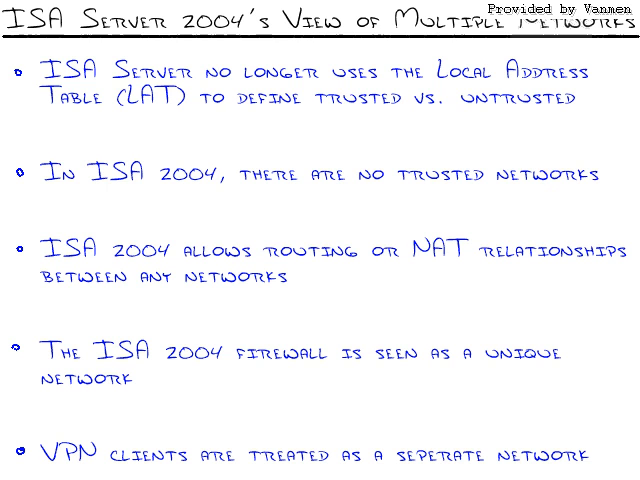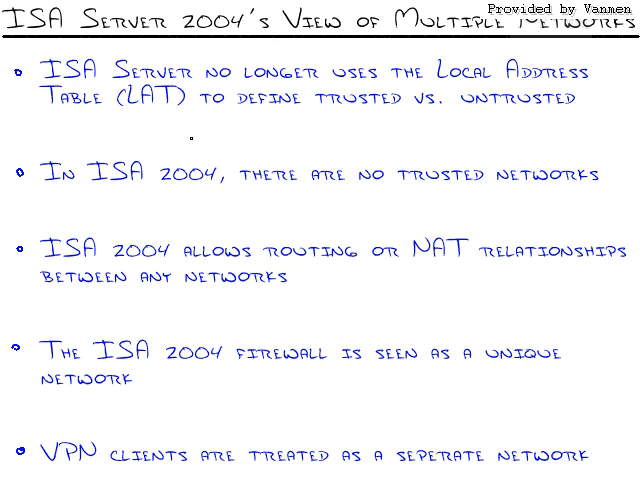So take a look. First off, ISA Server no longer uses the local address table, the LAT, to define trusted versus untrusted networks. As a matter of fact, since ISA Server 2004 has been released, there's no more concept of trusted networks. Essentially, every network is untrusted, and that means it only has the access permissions that you give it.